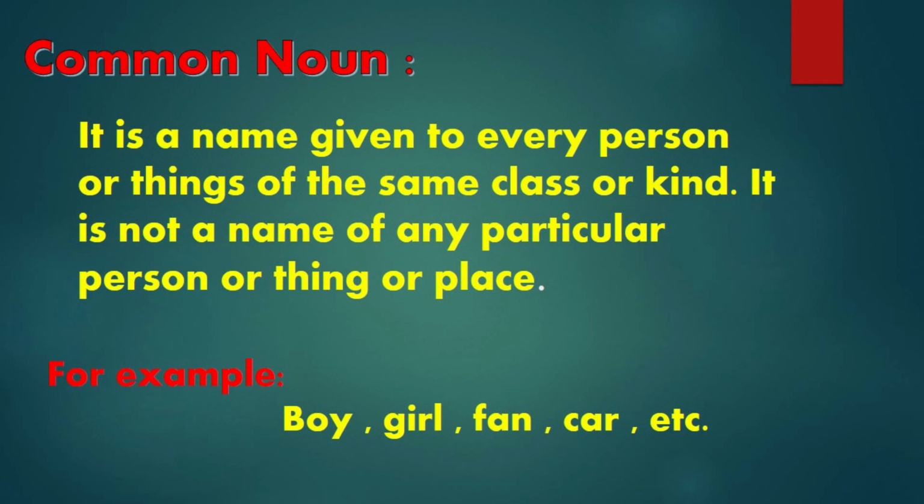The first kind is common noun. Common noun is a name given to every person or thing of the same class or kind. It is not a name of any particular person or thing or place. For example, boy. It is a class of thing or person. You cannot call somebody just boy. It is a class: boy, girl, fan, car, in general. So it is common noun.